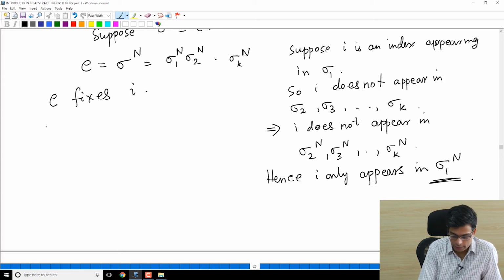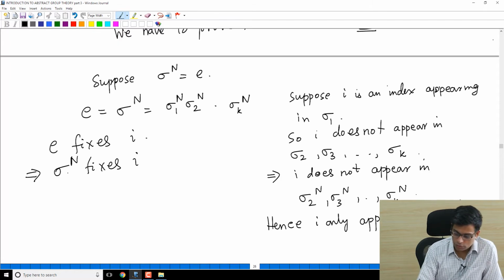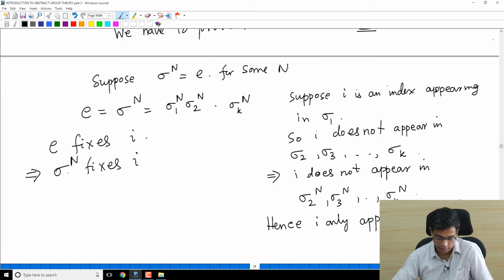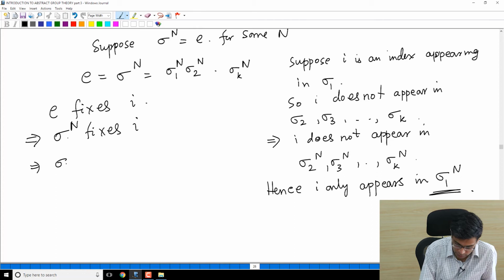Because E is the identity element. So sigma power n fixes I, because I'm assuming sigma power n is E for some n. Sigma power n fixes I. This implies sigma 1 power n, sigma 2 power n, sigma k power n fixes I.